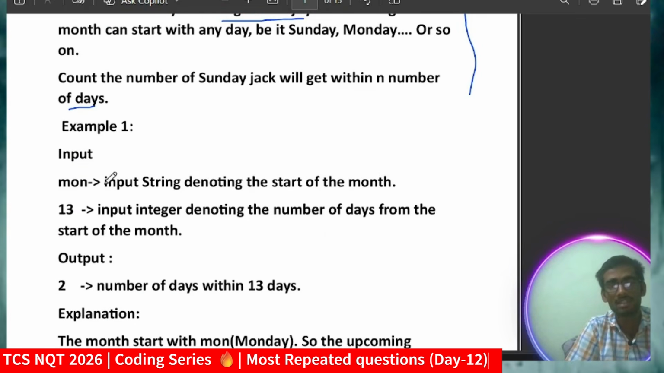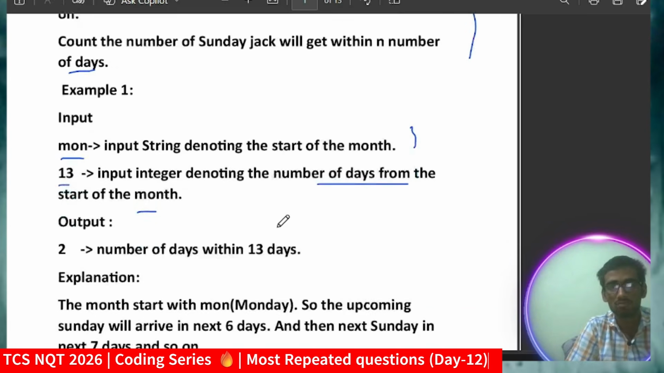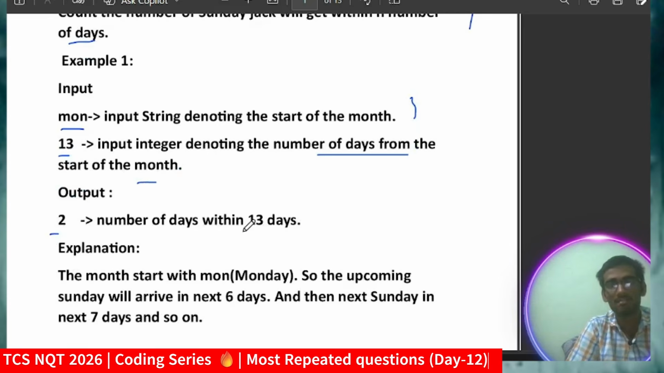For example, one input we are taking is Monday. The input string denotes the start of the month, meaning which day the month starts from. So suppose the month starts from Monday, and 13 is the input integer which denotes the number of days from the start of the month. Basically you have to calculate the number of Sundays that will come. So the output will be 2. Why? Because the number of Sundays within 13 days will be 2. That will be your output.